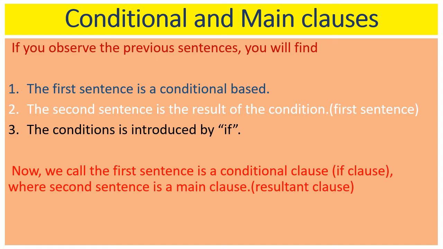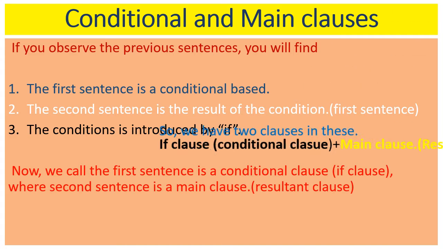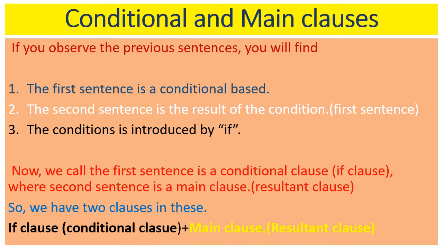This is also called a conditional clause, where the second sentence is a main clause. What is the second sentence? You know. That is a main clause, meaning the resultant clause. That sentence takes place based on the first sentence only.